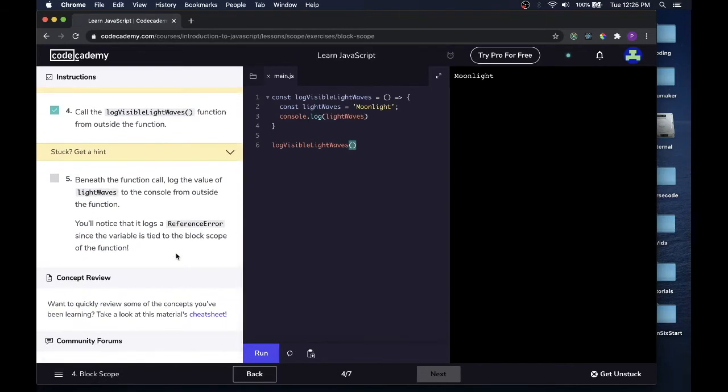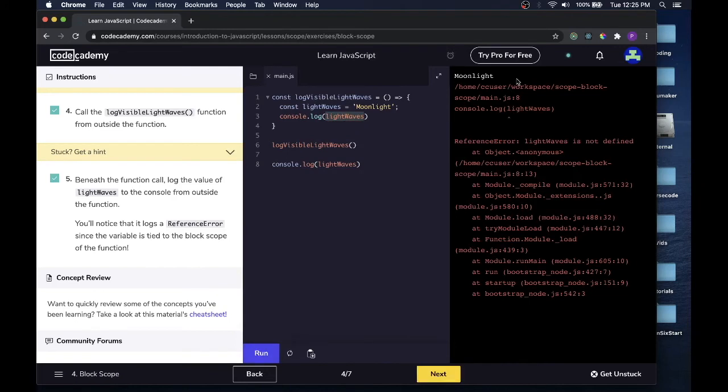Beneath the function call, log the value of lightWaves to the console from outside the function. You'll notice that it logs a reference error since the variable is tied to the block scope of the function. So console.log, and it was lightWaves. And lightWaves is right up here. And yeah, there we go. I can't find it because it's within this block and it has block scope. Let's go to the next one.